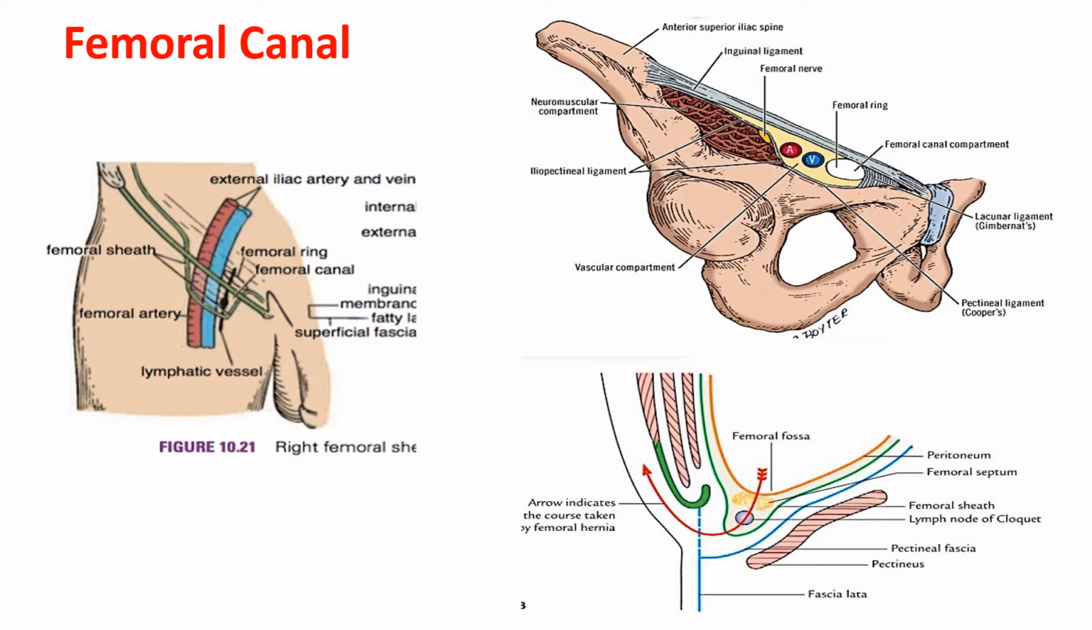So what are the contents of the femoral canal? The femoral canal contains the lymph nodes of Cloquet, also known as the lymph nodes of Rosenmüller. These lymph nodes drain the glans penis in males and the clitoris in females. Besides, it also contains lymphatics and a small amount of areolar tissue.